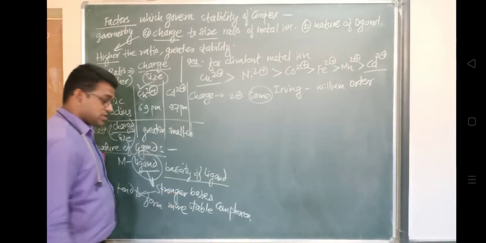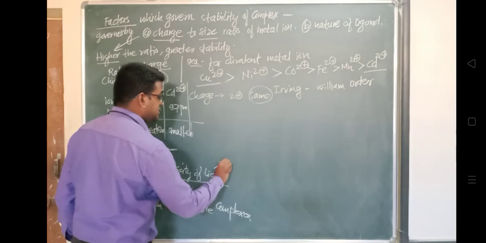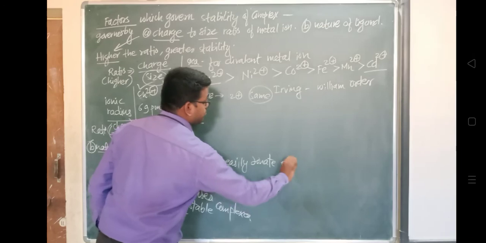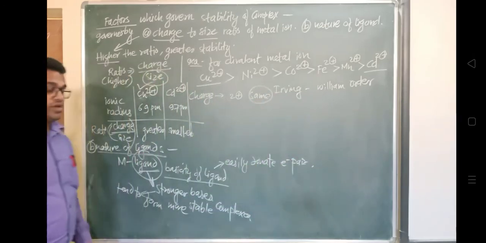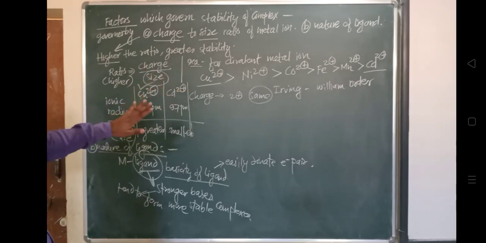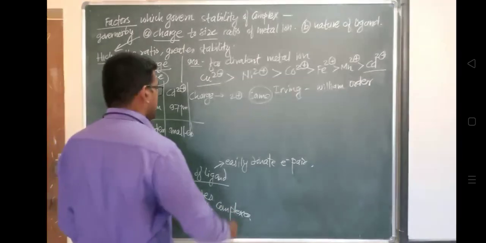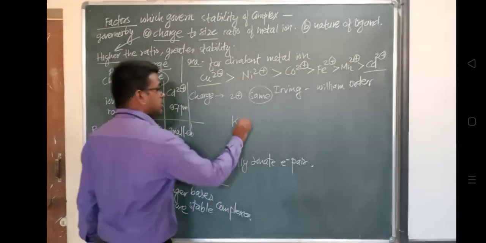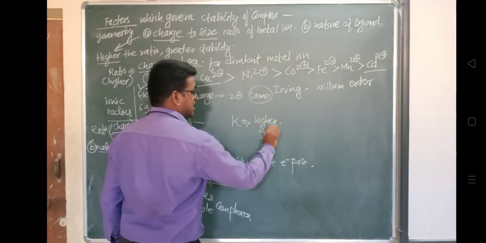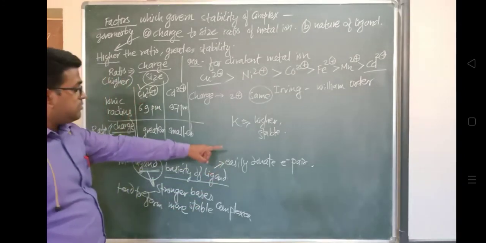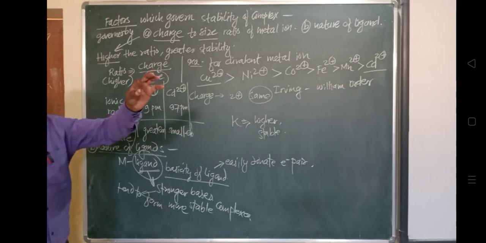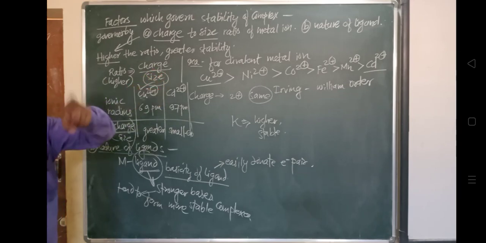Okay, so we have seen what the stability of the complex depends upon. The value of K, the equilibrium constant, if it is higher, then it will be more stable. Stability can also be observed by the ratio of charge to size of the central metal ion. Okay, central metal ion का charge to size कैसा है? So if the charge to size ratio is higher, then the stability will be higher. The compound will be highly stable.